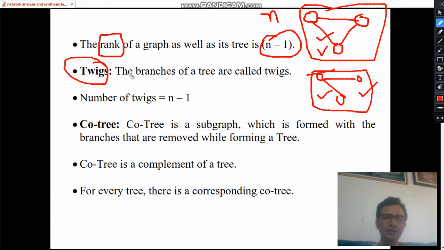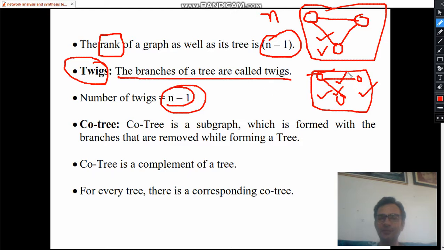Twigs means the branches of a tree are called twigs. So this is a twig, this is a twig. Sometimes we may also write twig as tree branch. And how many twigs will be there? N minus 1, because there will be n minus 1 branches in a tree.